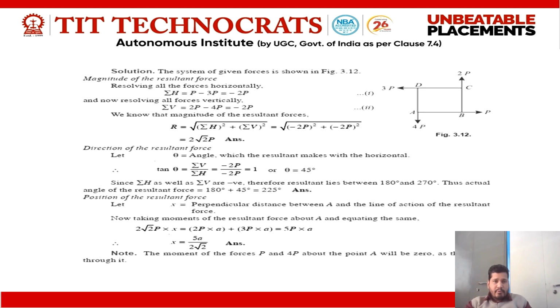Thus for the actual position of the resultant force, let x be the perpendicular distance between point A and the line of action of the resultant force. Now taking moment of the resultant force about A and equating it, first of all we calculate the moment of all these forces and equate it to the moment of the resultant force.